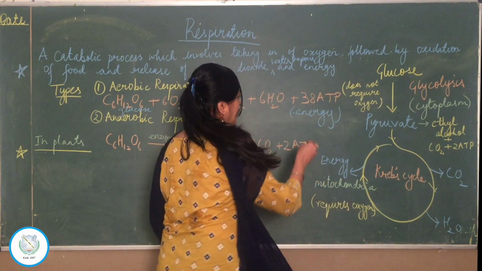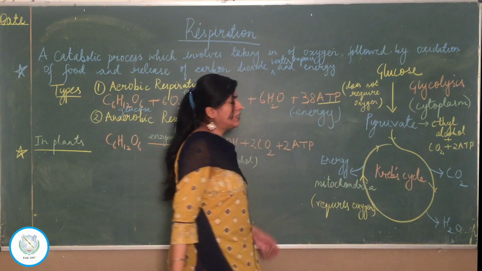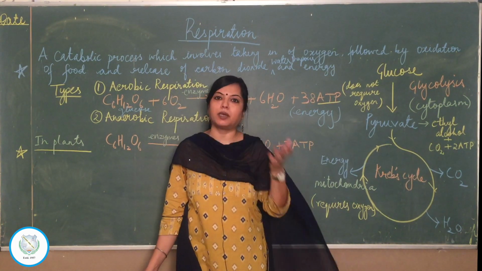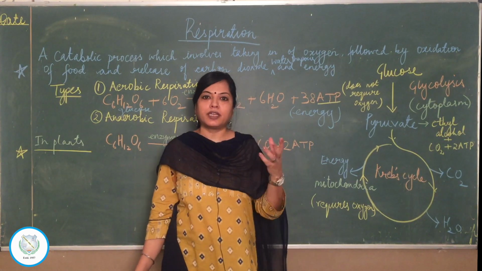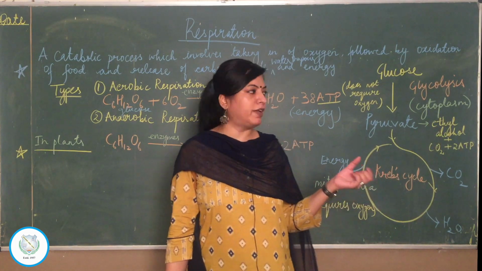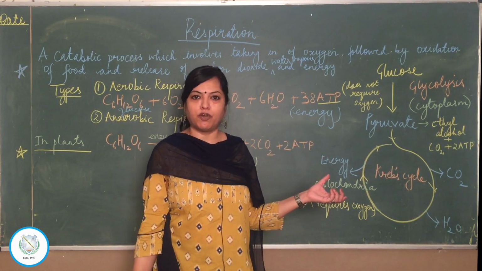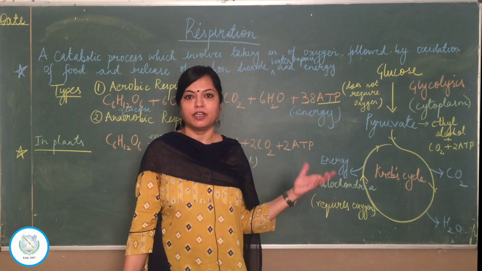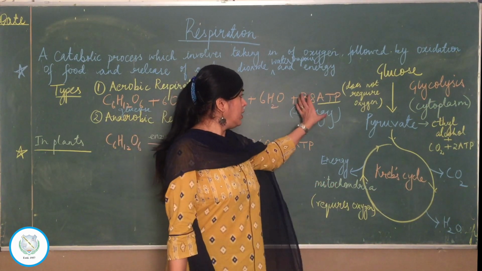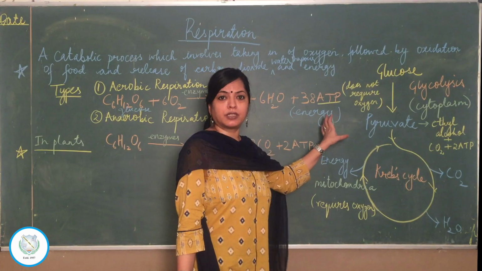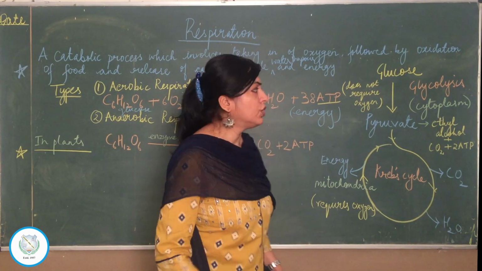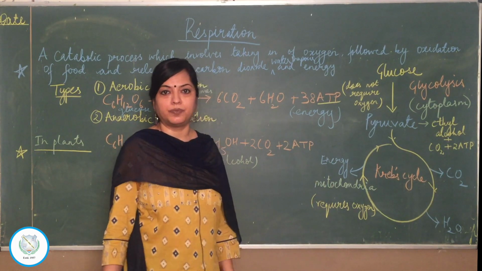It is called ATP. So cell stores its energy in the form of ATP, just like you save it in a bank and you take it out from the bank, or you use a credit or a debit card and pay it. Same way, cell stores it in the form of ATP and spends it whenever, wherever it is required. So a large amount of energy, which is 38 ATP, along with heat energy, is released during aerobic respiration.